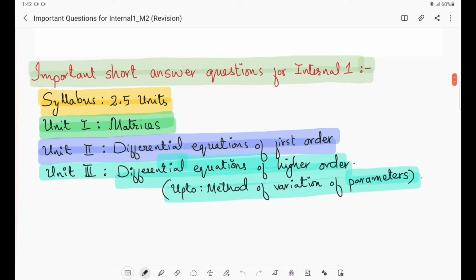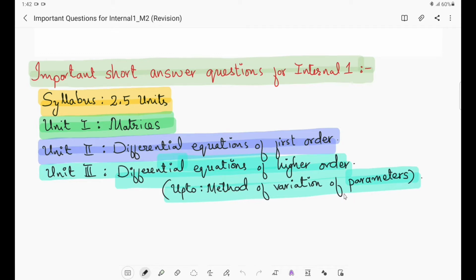So the syllabus will be unit 1, unit 2, and unit 3 up to the method of variation of parameters only. If you see the syllabus copy, you will understand. This will be the syllabus.